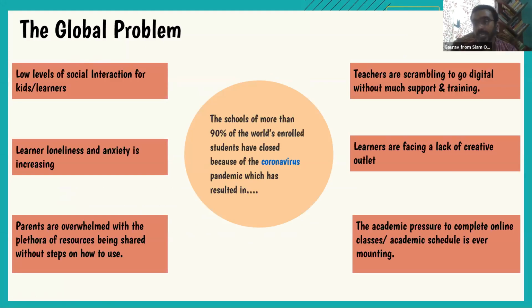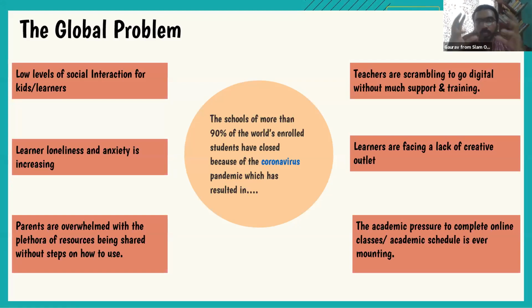They're facing a lack of creative outlets. Schools, classrooms, friend circles are places where children work fearlessly with each other. They are able to share what they are feeling. Their loneliness and anxiety got amplified in these spaces. And we felt that was a very key problem to work with.